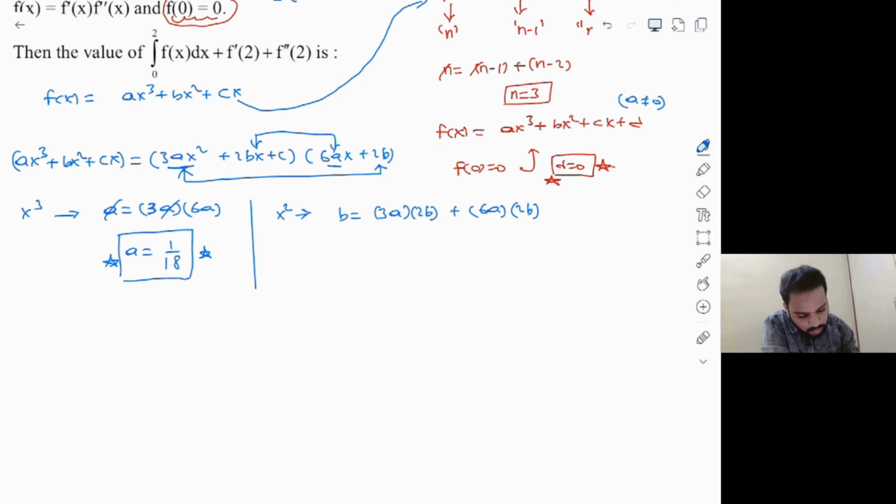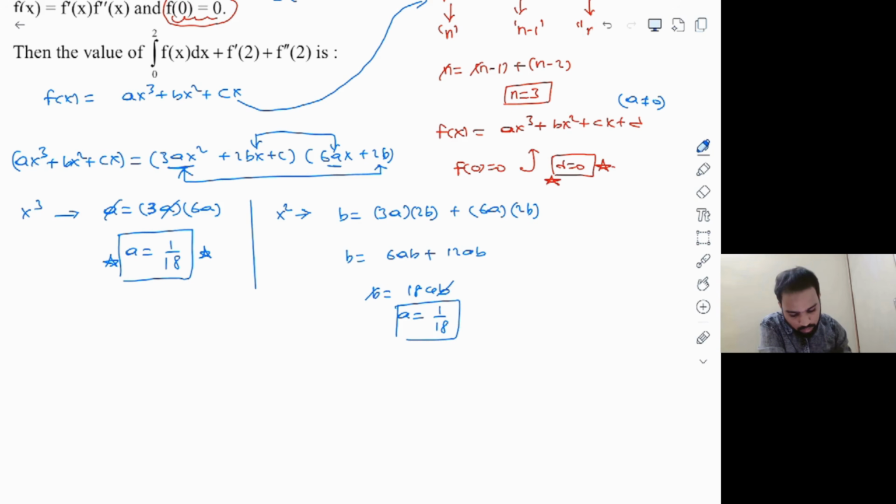And then finally, let's conclude here. I can say that b is equal to 6ab plus 12ab. And finally, what we get here is b is equal to 18 times ab. Which means there is no use in equating the coefficients of x square, because again you're getting the same condition, a is equal to 1 divided by 18.